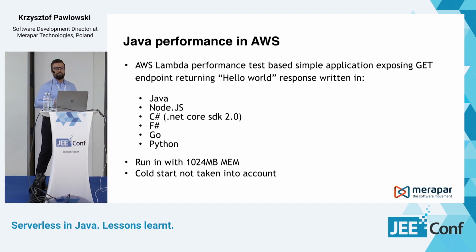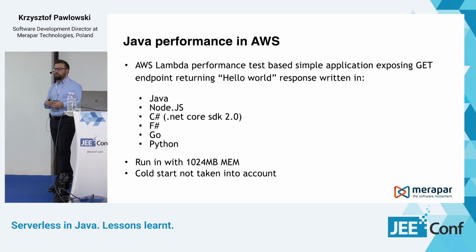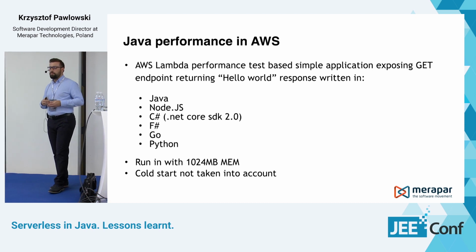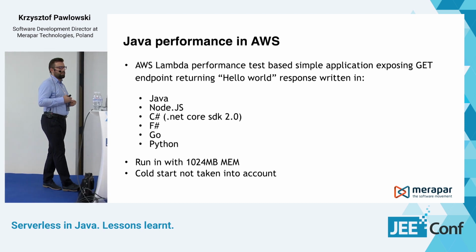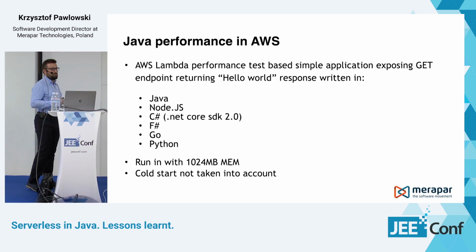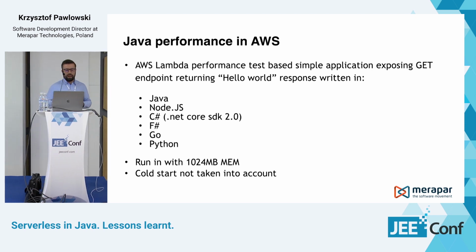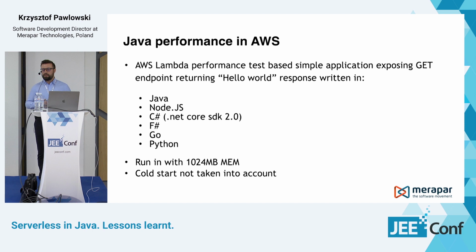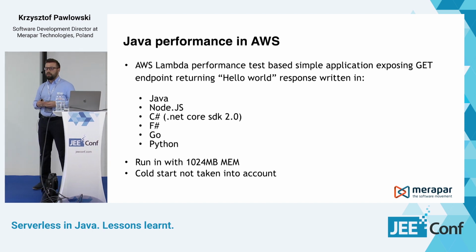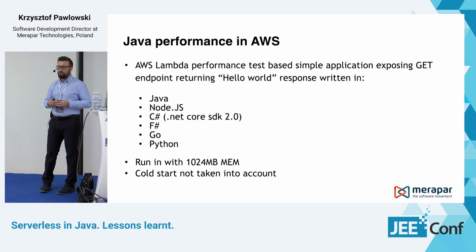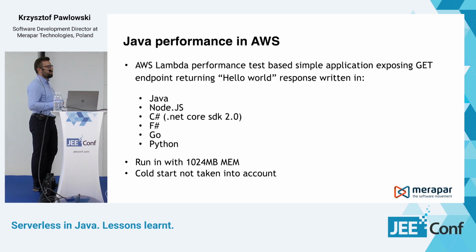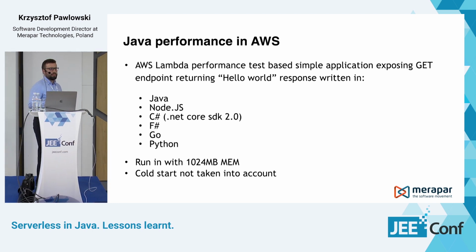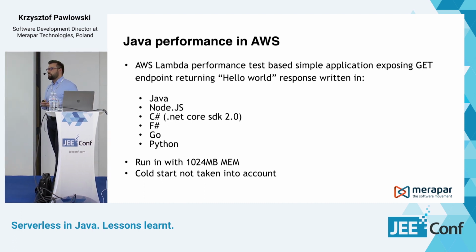To test the performance of Java in AWS, we ran a simple application which exposes a GET endpoint, which returns only a hello world response. So really like the hello world of API definition. We had this application written in Java, Node.js, C#, F#, Go, and Python, so we could have quite a good comparison. We ran these Lambda functions with 1 gig of memory. And what is important, we didn't take cold start into consideration when doing those tests.